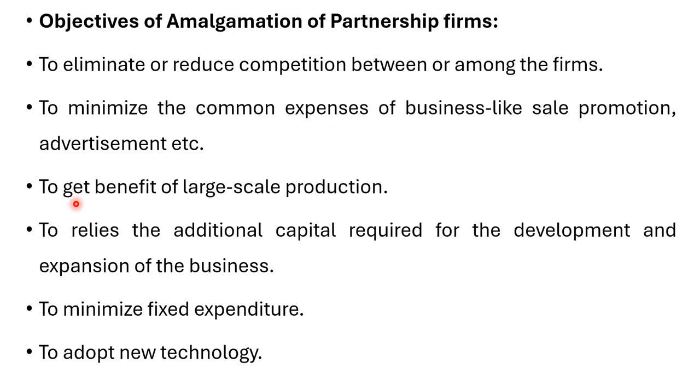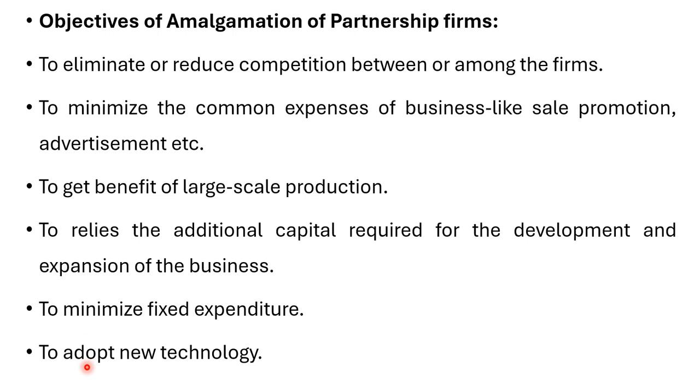Third is to get the advantage of large scale production. Then, to raise the additional capital required for the development and expansion of business. To minimize some fixed expenditures, because in a partnership firm business there can be some fixed expenditures, and due to amalgamation they will be minimized.